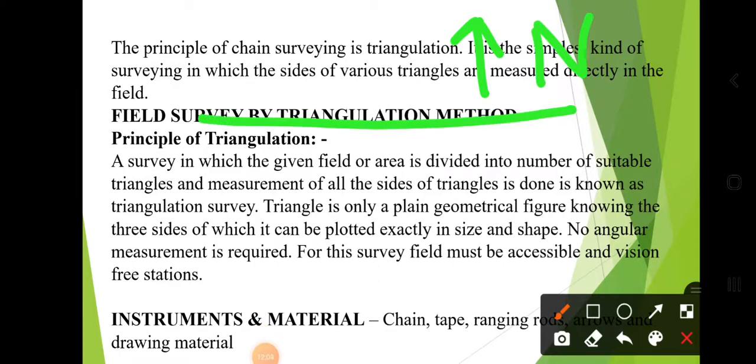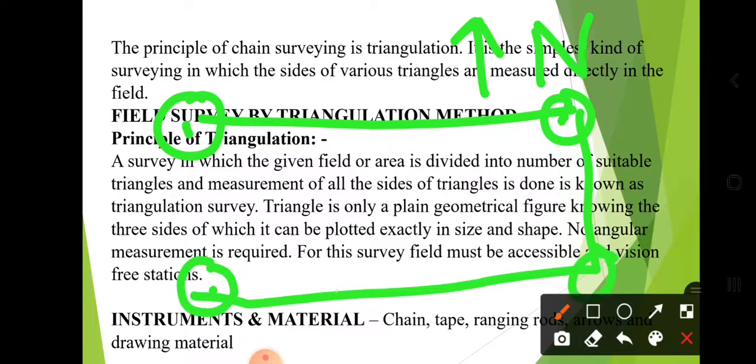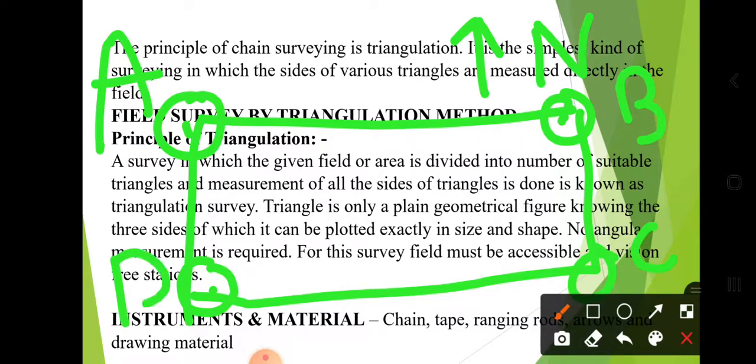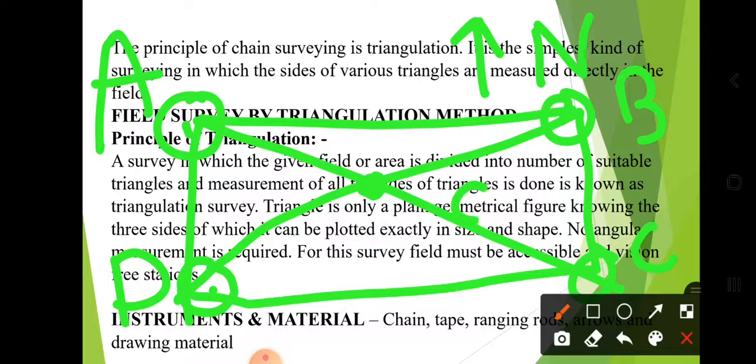Then fix the boundaries of your field with the help of wooden planks or ranging rods and give the names A, B, C, D to those stations. Then the line passing through the center of your work is called a base line. Take that base line and find the center O. The baseline is the longest line passing through the center of your work. Maybe AC is the baseline or BD is the baseline, or both are baselines if the distances are the same.